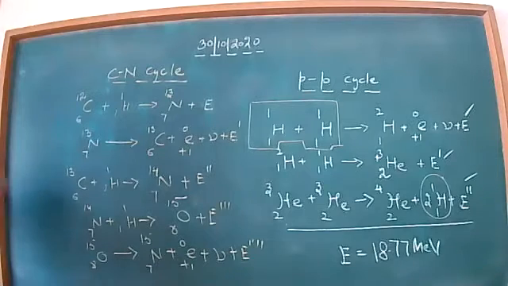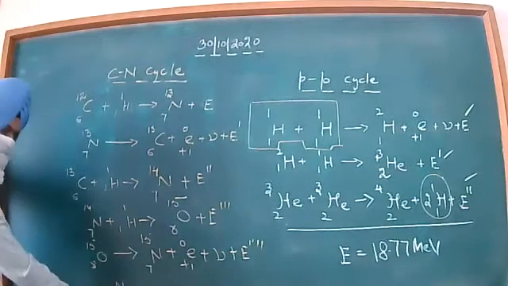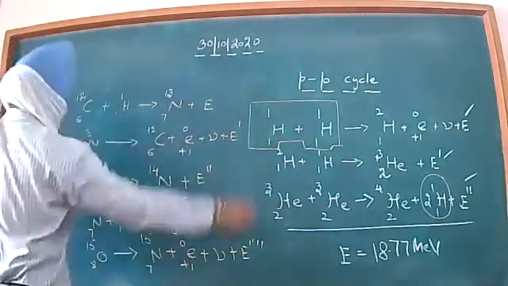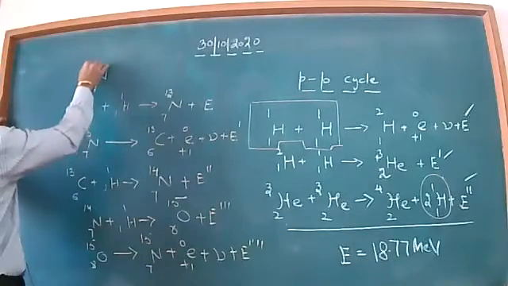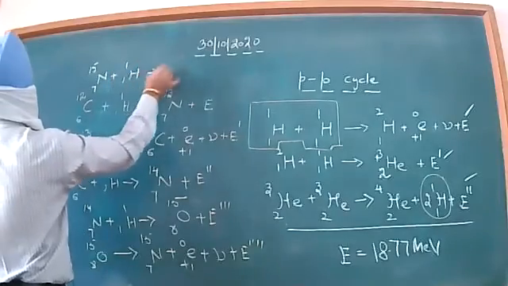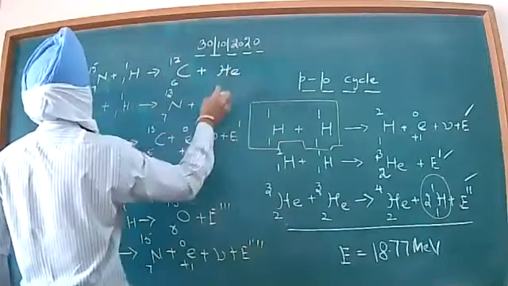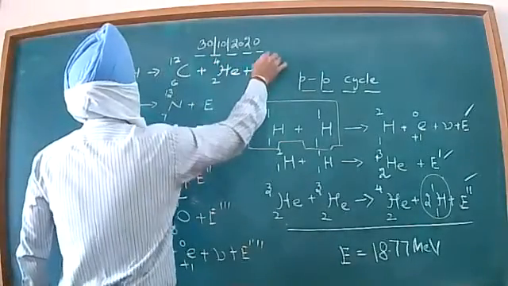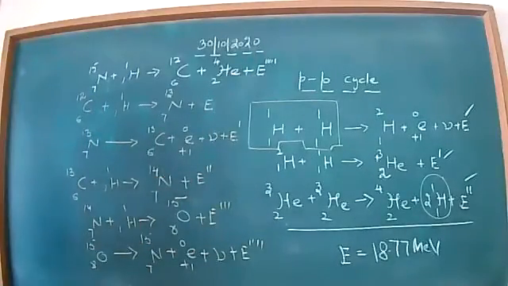In the final step, I will have this nitrogen 7,15 isotope, and it gets combined with one proton. This will give you carbon 6,12, and here we get helium 2,4 along with the energy other than the energy released in the rest of the steps.